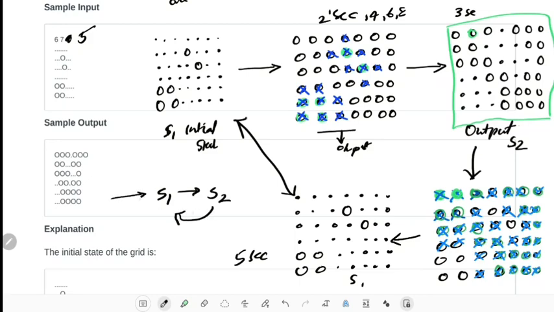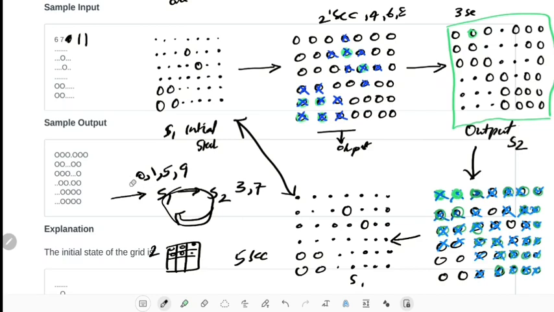So let me draw a graph here. At time 0 and 1, it will be the same as the initial state. At time 2, it will be entirely filled with bombs. I am ignoring the even cases. At time 3, this will be the state. Then at time 5, at time 7, at time 9, it goes into recursion. So we can stop after these two steps. Even if the time is given as 11, we can directly use this recursion.